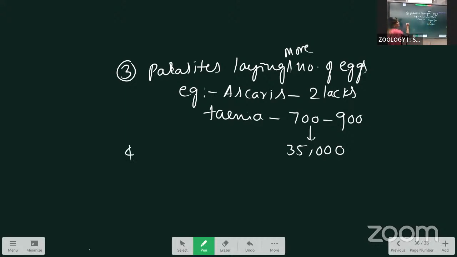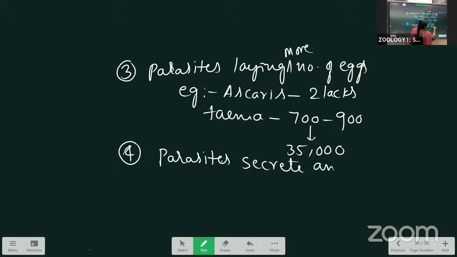Here, next one: parasites secrete anti-enzymes to neutralize the digestive enzymes of the host.